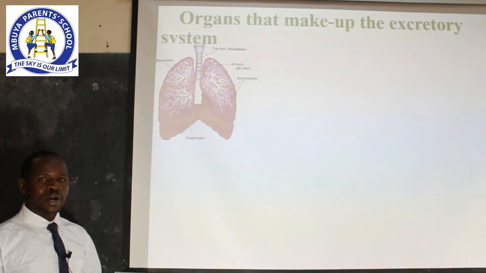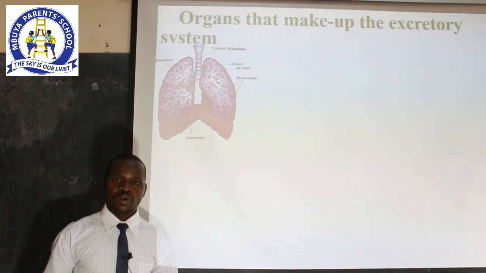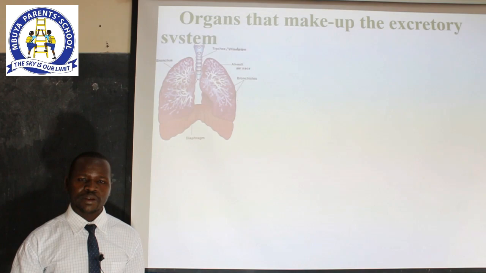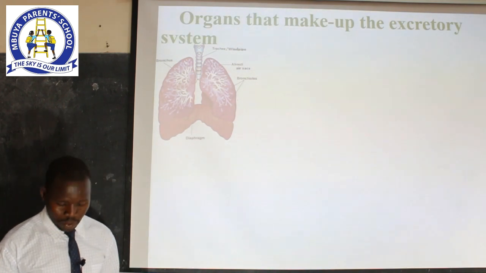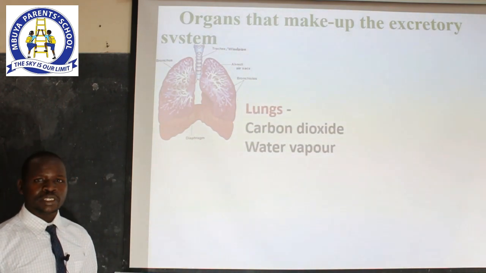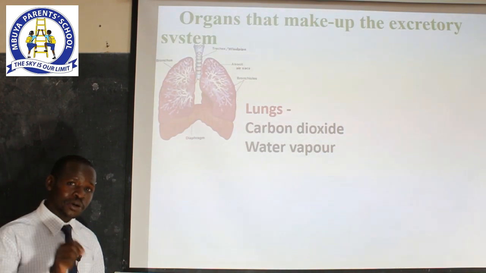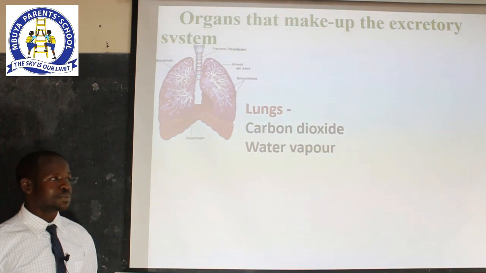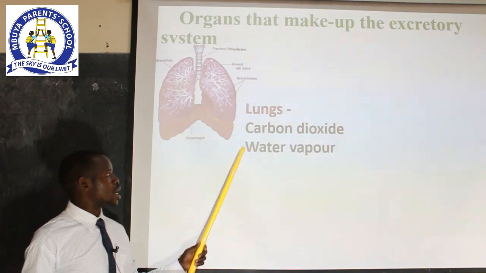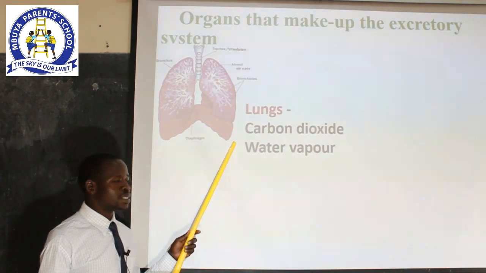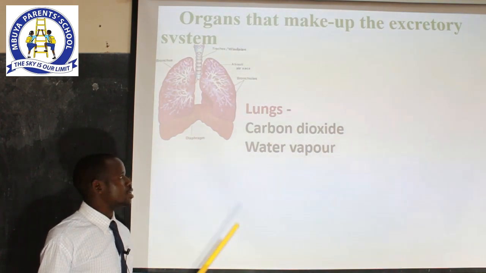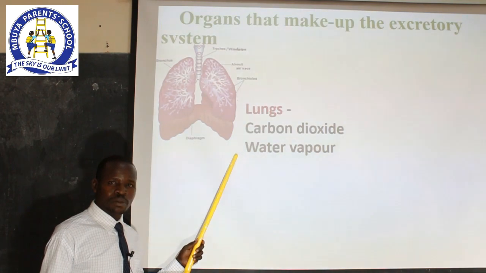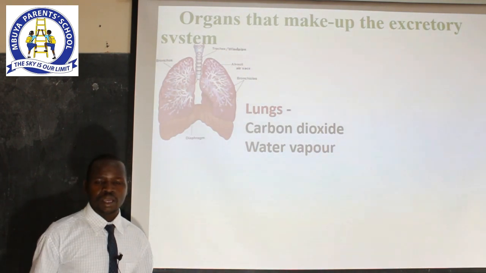The lungs are one of the excretory organs, or the organs that make up the excretory system. So why do we refer to the lungs as the excretory organs? This is simply because the lungs are the ones responsible for the removal of two harmful waste products in our bodies, and that is carbon dioxide. Dear learners, note the spellings carefully. We have carbon dioxide and excess water in form of water vapor.